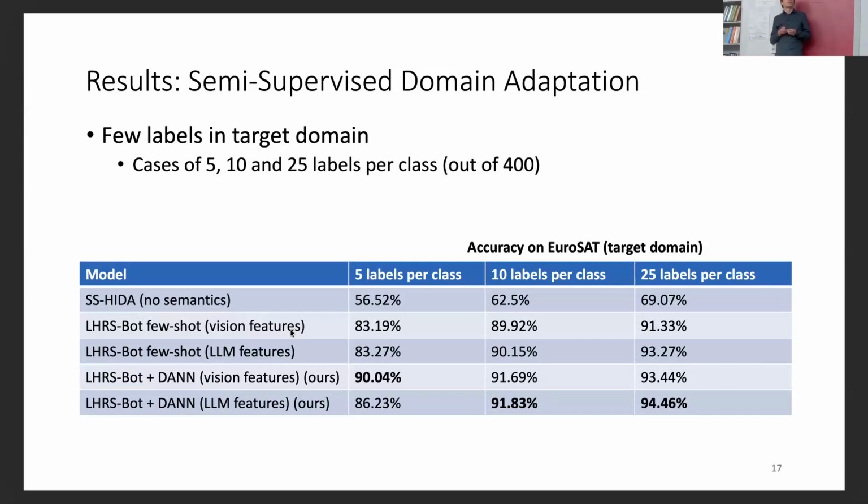Then for semi-supervised domain adaptation, we experimented in several cases with several labels per class, with 5, 10, and 25 per class out of 400 that we used in the training set. For this, we use as a baseline a semi-supervised version of the HIDA method. And as you can see, when we have a small amount of supervision, we can still make a big difference between LHRS bot, the VLM, and HIDA. Domain adaptation still makes some difference, not as much as before, because we already achieve high performance with this supervision. And as we go further with supervision, zero-shot approaches domain adaptation. There is less and less contribution from the domain adaptation because we can already achieve a high result with the labels that we have.